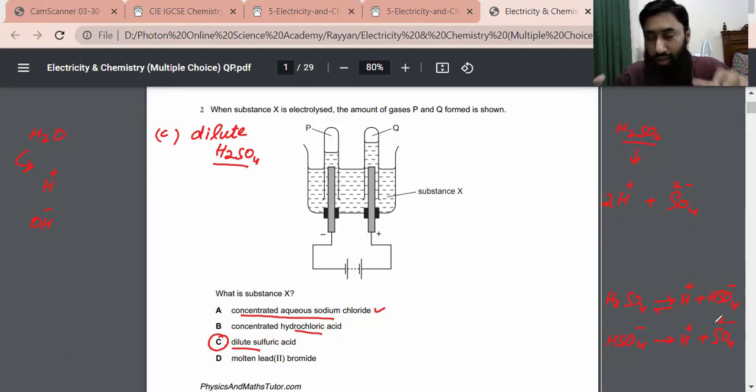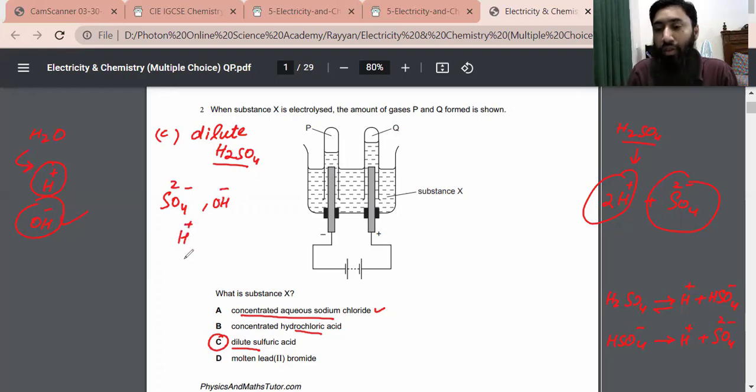But just to make it simple, just assume that from sulfuric acid we get hydrogen ions and sulfate ions, and from water we get hydrogen ion and hydroxide ion. So in solution there are hydroxide ions, sulfate ions, and hydrogen ions. So it is very clear that hydrogen ions will move towards the negative electrode,